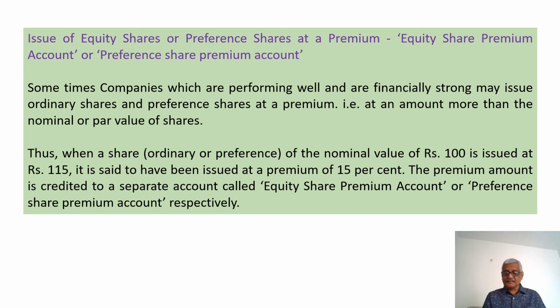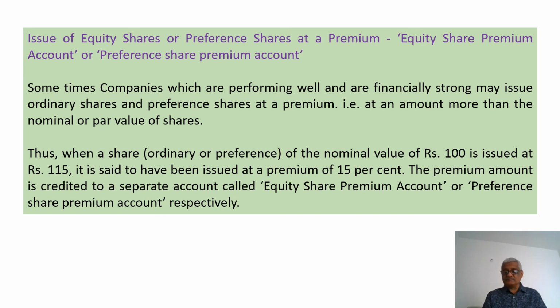Thus, when a share, ordinary or preference, of the nominal value of 100 is issued at 115, it is said to have been issued at a premium of 15%. The premium is credited to a separate account called equity share premium account or preference share premium account respectively.